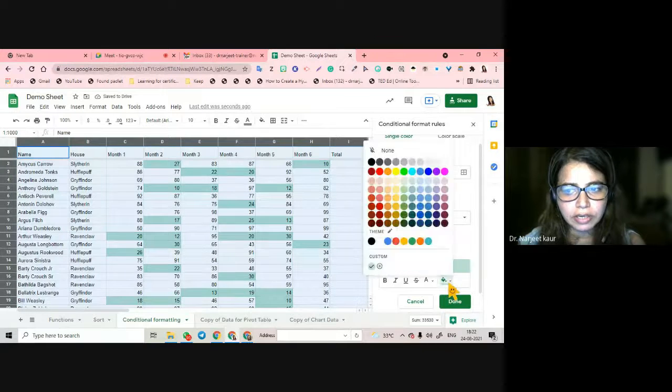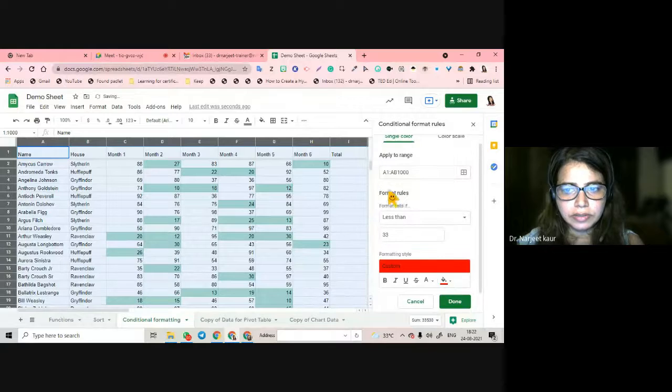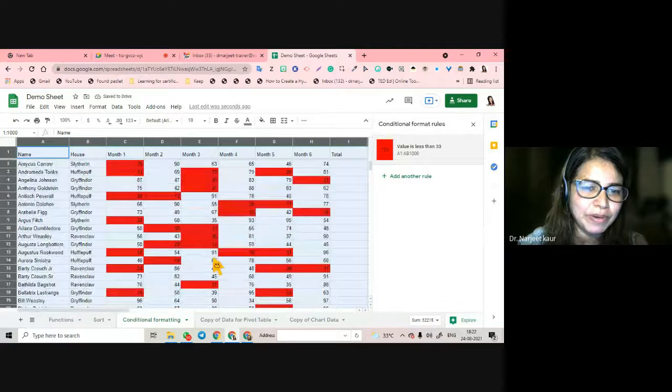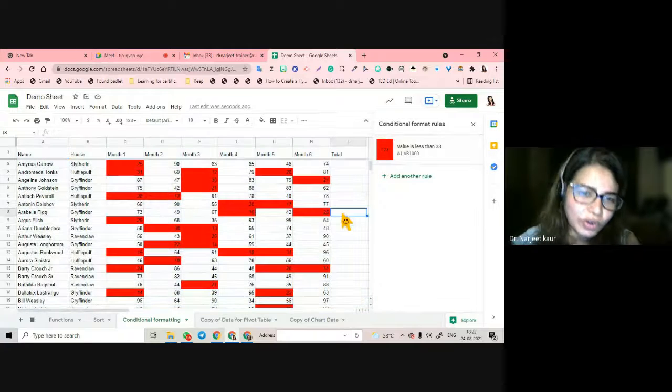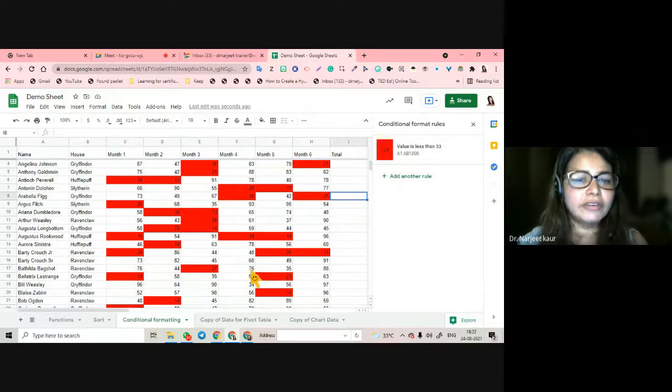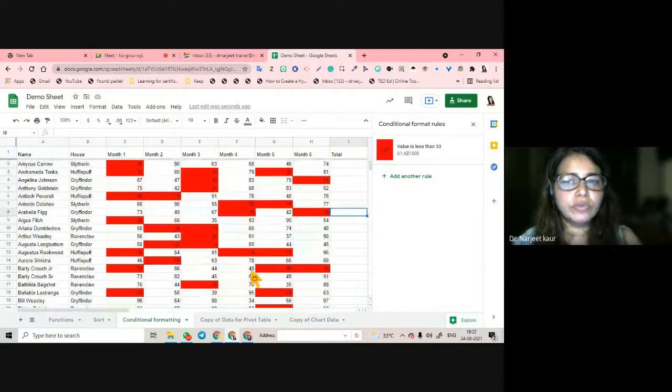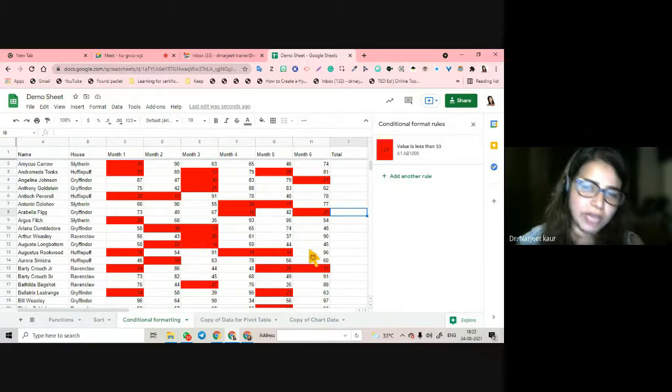In which color? Say red. The people, I don't call them people who have failed, but children who did not do that well are going to be highlighted in red. Okay, the children who really need some more improvement are going to be highlighted in red.